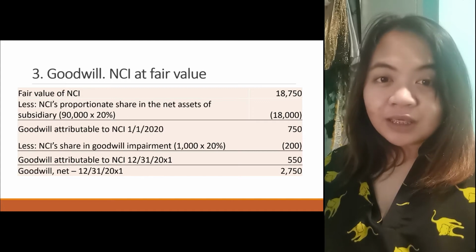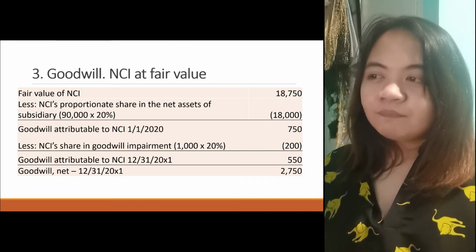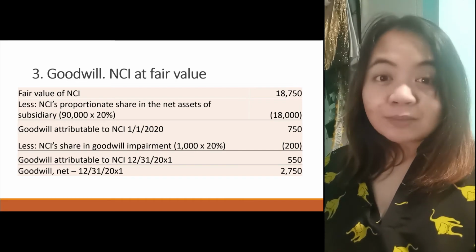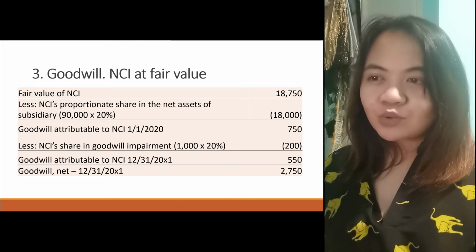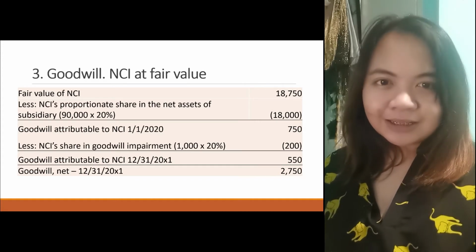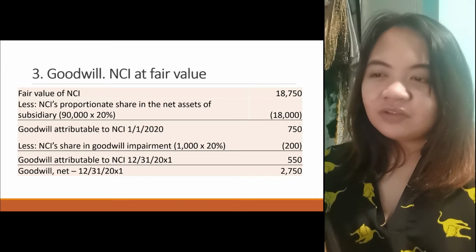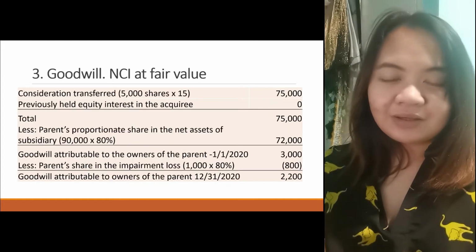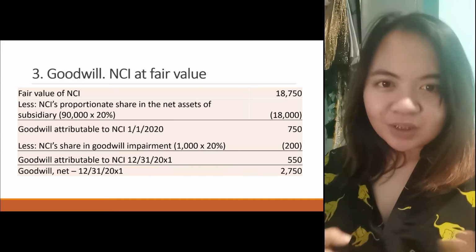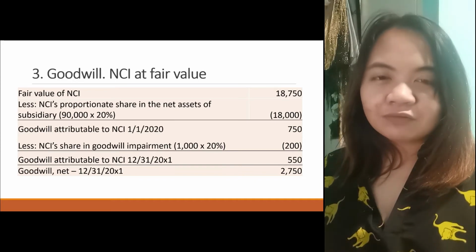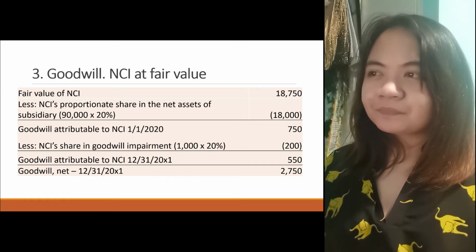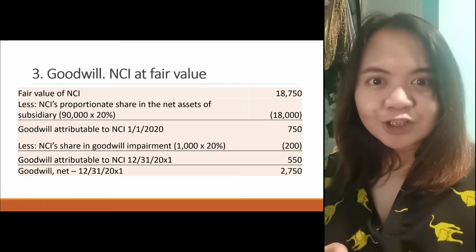Then, less the share of the NCI in the goodwill impairment loss. 1,000 times the NCI percentage of 20% is 200. You have a goodwill attributable to NCI of 550. You just add 550 to 2,200, and you'll get goodwill net of 2,750, which is presented on the face of the consolidated statement of financial position. That's it, it's easy.